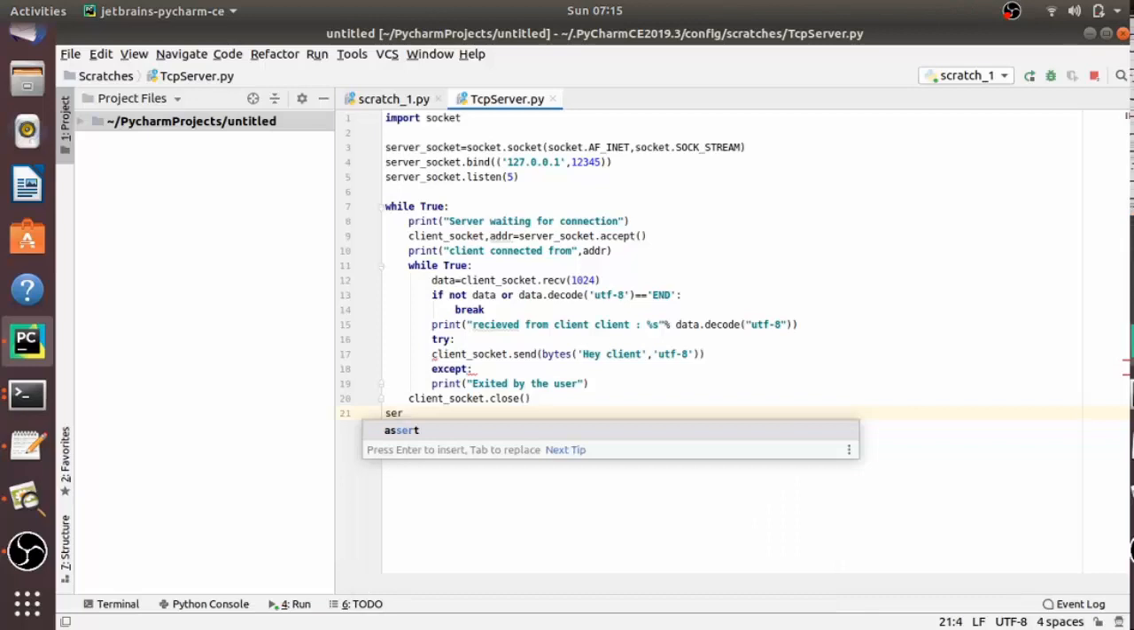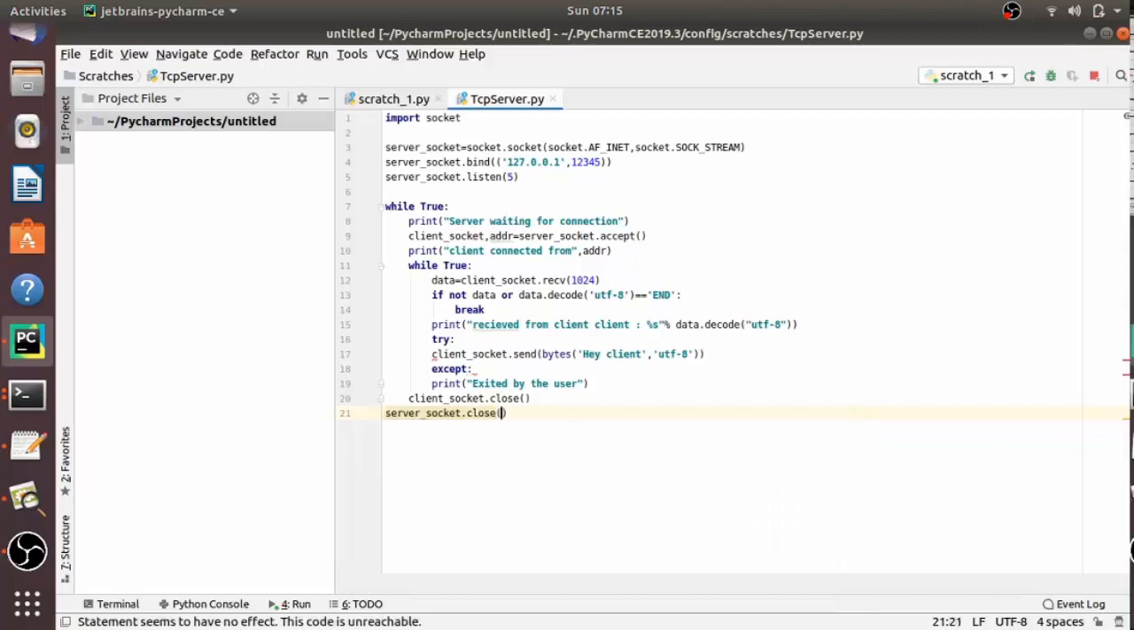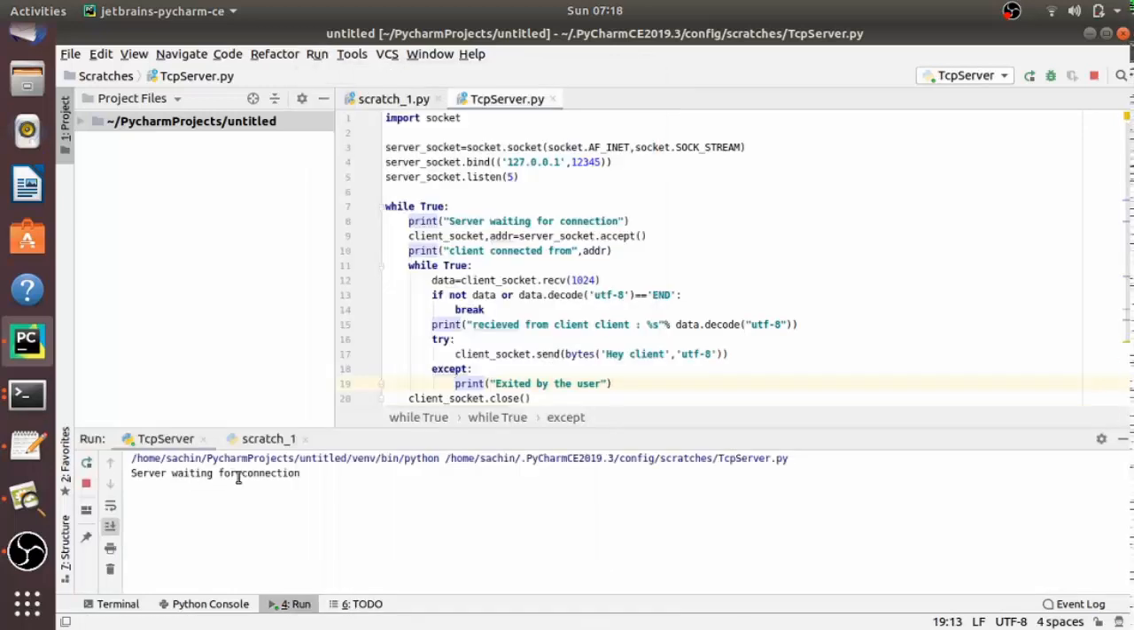Okay, so let's run this code. Now, as you see here, it is showing the server is waiting for the connection. In this video, we have seen how to write a TCP server program which sends the data to the client as well as receives the data from the client.